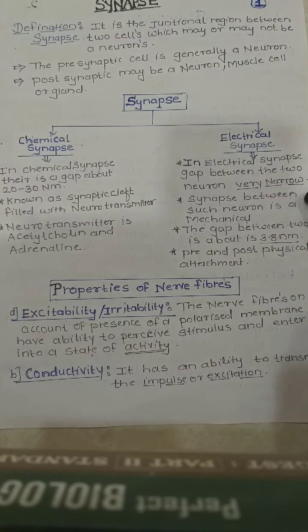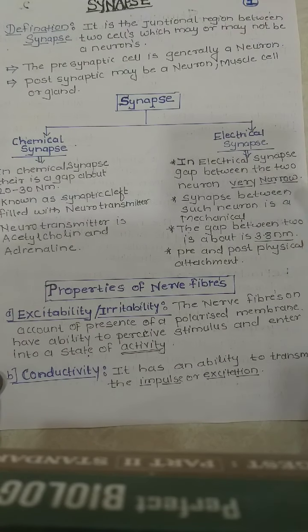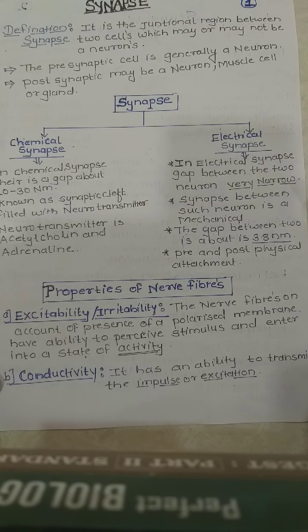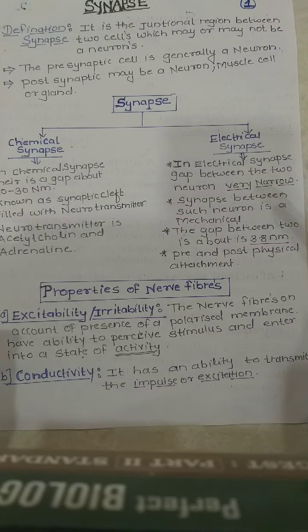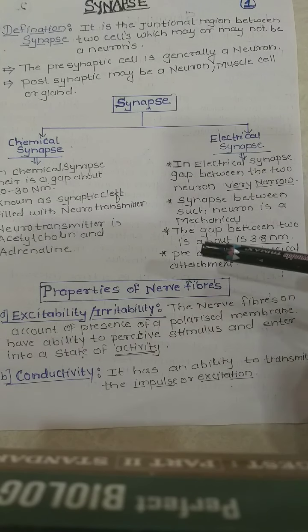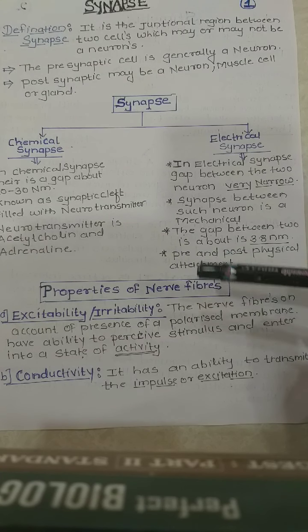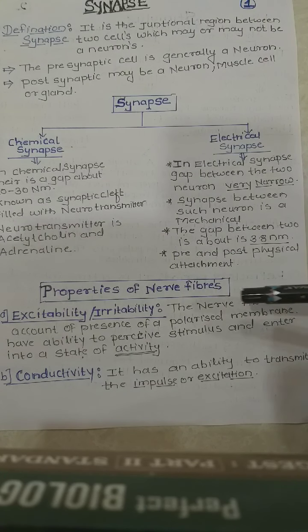The nerve fiber shows excitability, or irritability, on account of the presence of a polarized membrane.